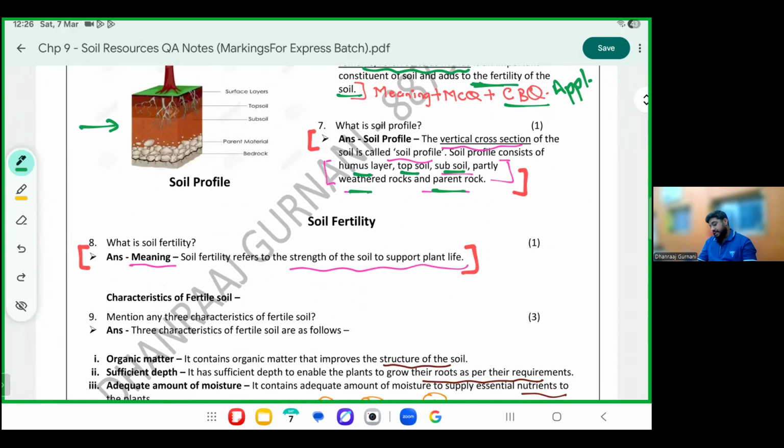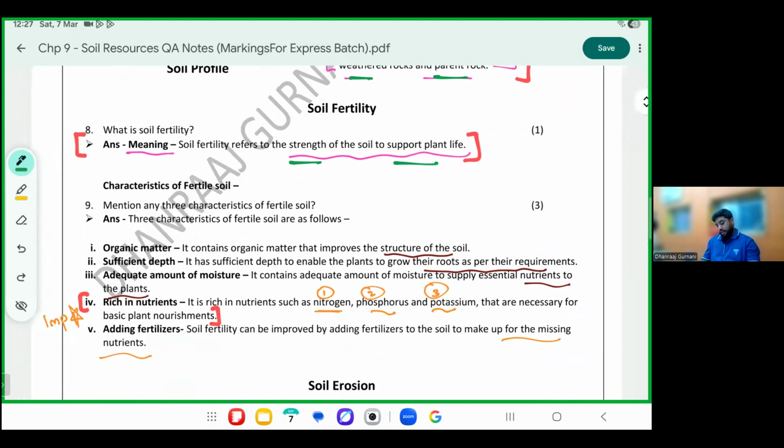What is soil fertility? It refers to the strength of the soil to support plant life. So there are two types of soil, fertile or infertile. Fertile soil is that which supports plant life. What are the characteristics of a fertile soil? It will have organic matter in it, which will help to improve the structure of the soil. It will have sufficient depth. A fertile soil will have a good amount of moisture. Important point, it will have a good amount of nutrients.